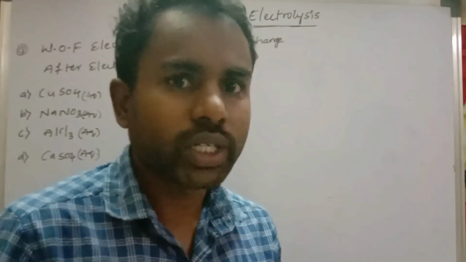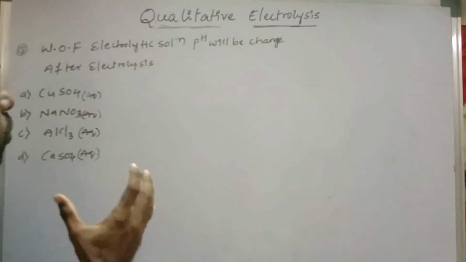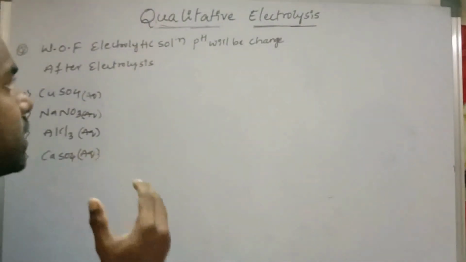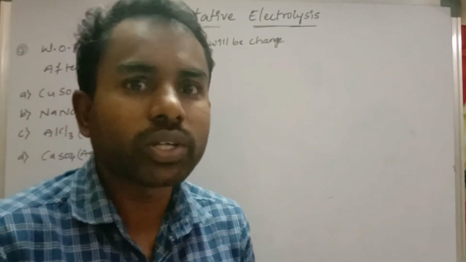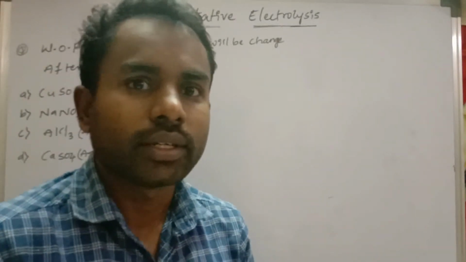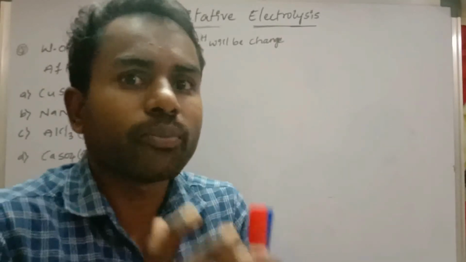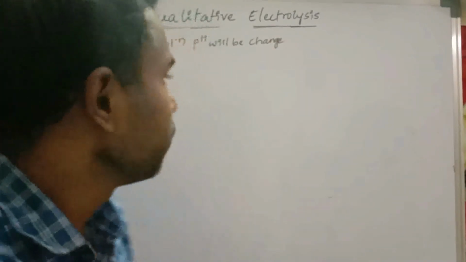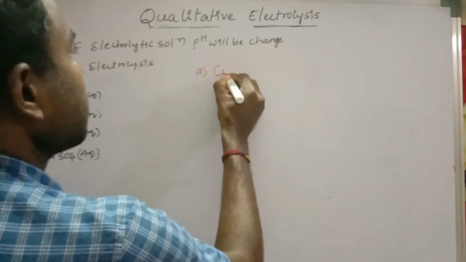Okay, next one question. See here: which of the following electrolytic solutions' pH will be changed after electrolysis? So they are asking pH after completion of electrolysis. Not only pH, we can identify what products are formed at the cathode and anode electrode. So let me do this question. In that, option A, what is there?